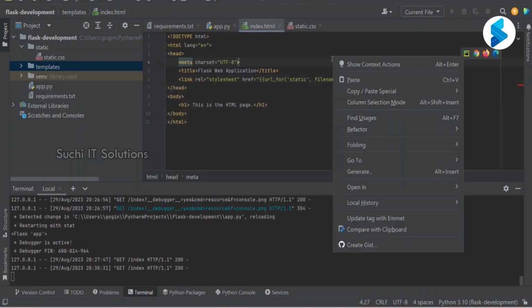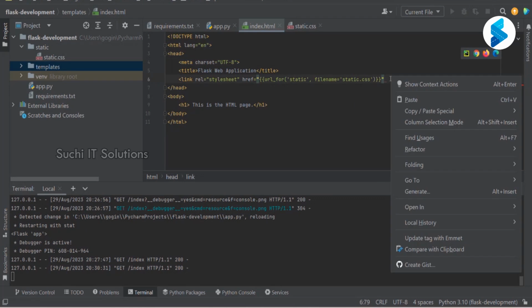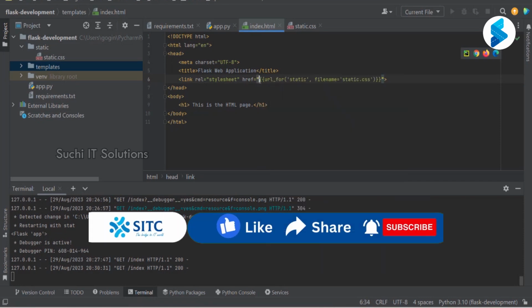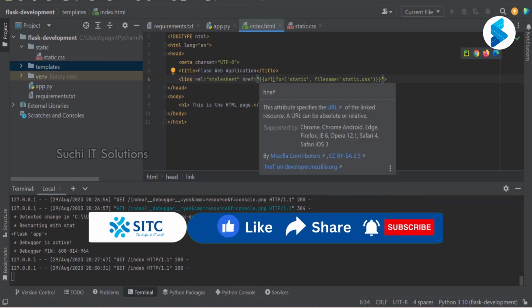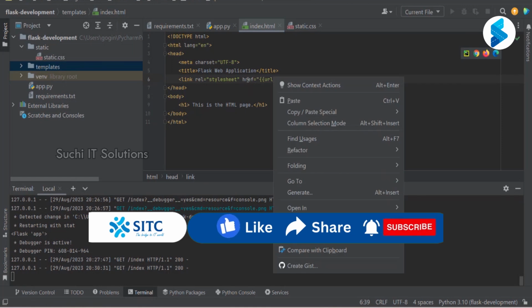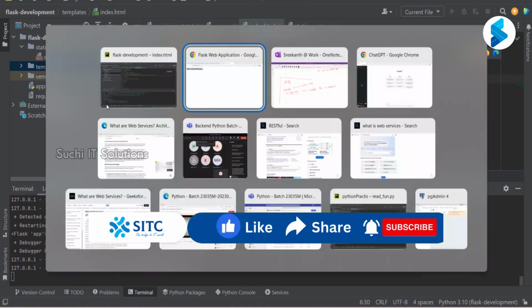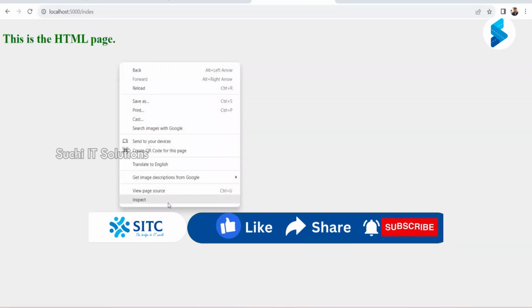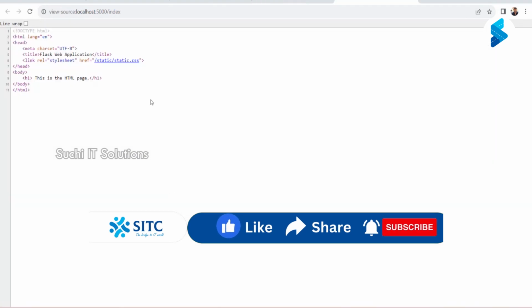Now I've told it to find the CSS required for this page in this path. With url_for, when rendering this particular HTML, your Python will resolve this with a proper path. Let us see what happens in the browser now. Let me just reload this. Is it green now? Yes, sir.